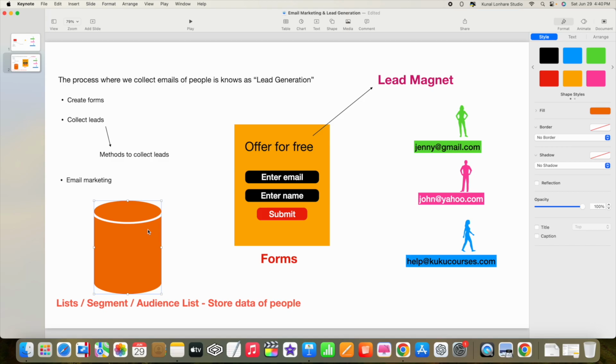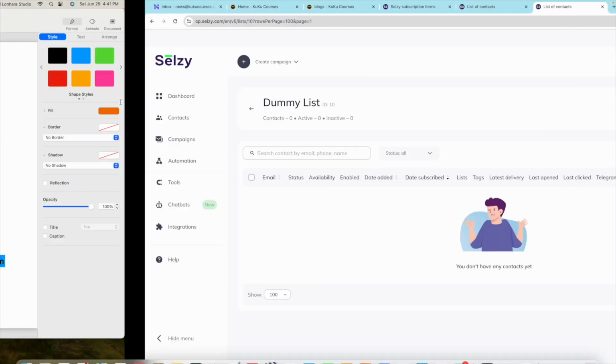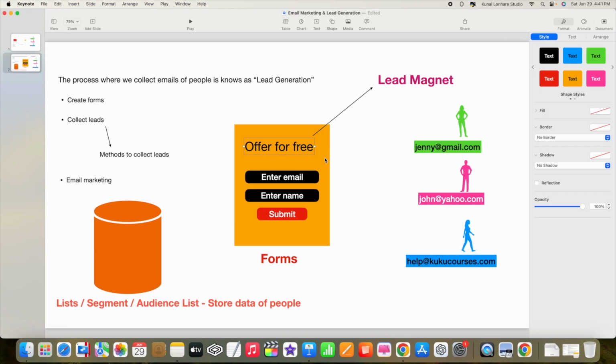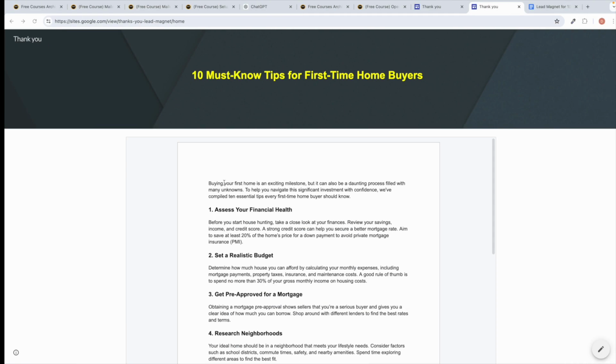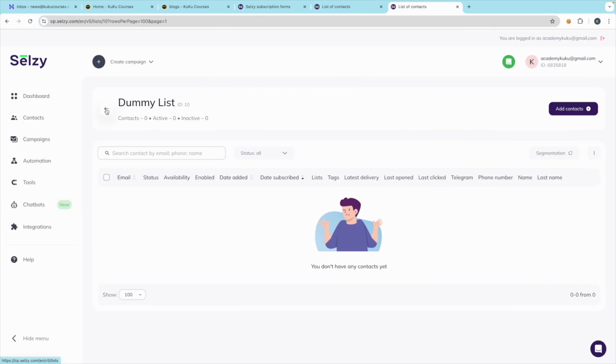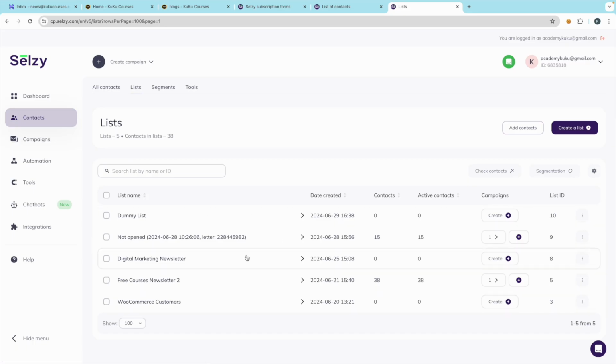will be stored, and along with that we have told the email marketing system that when anyone fills the form, only then give them this free lead magnet which we have created. Okay, so now you can see here are all the lists. Now this is the dummy list which you have created, and whenever people fill the form, they will all go to this list inside here.